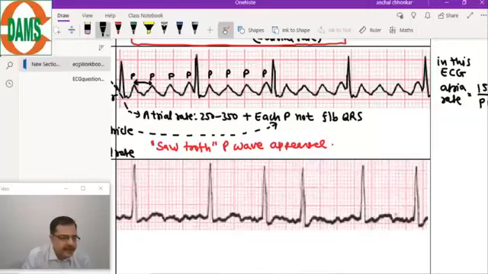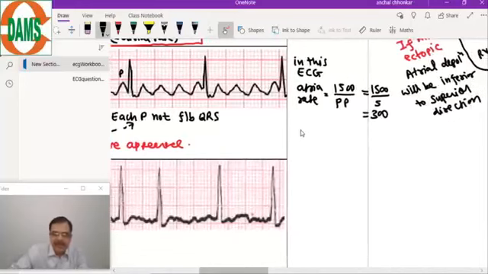It is 4:1. The conduction ratio is 4:1, which means after 4 atrial impulses one QRS comes. So after the 4 P waves you see one QRS complex.